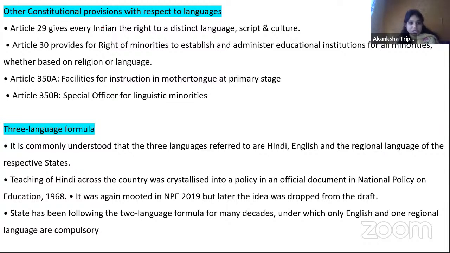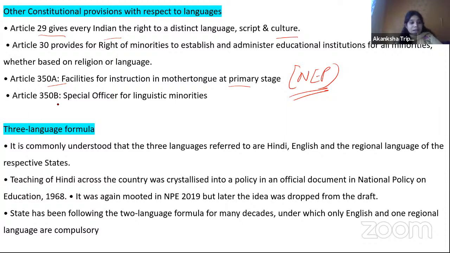What are the other constitutional provisions with respect to language? Article 29 talks about every Indian's right to a distinct language, script and culture. Article 30 provides for the right of minorities to establish and administer educational institutions, for all minorities, whether based on language or religion, that we have covered earlier. Article 350A talks about facilities for instruction in the mother tongue at the primary stage, and the new education policy.